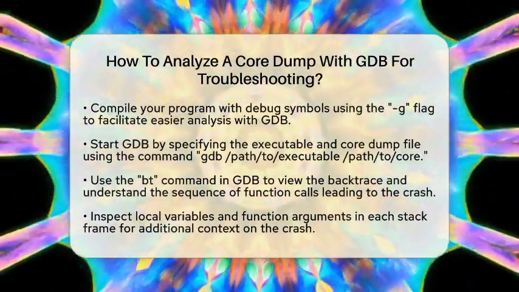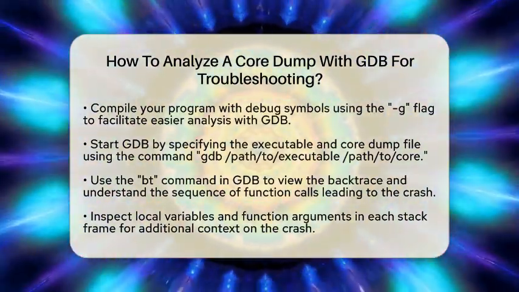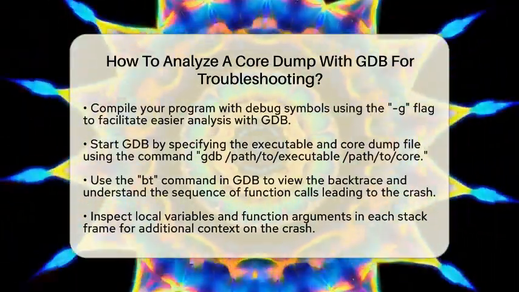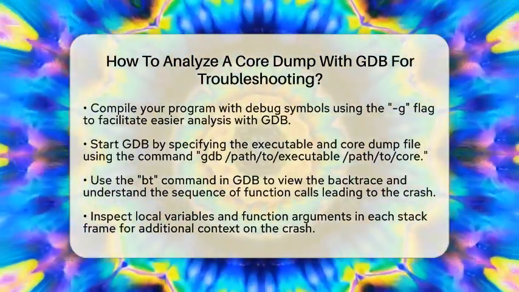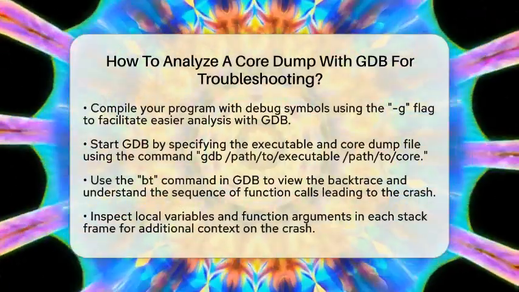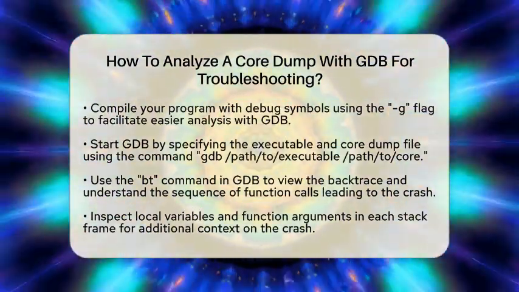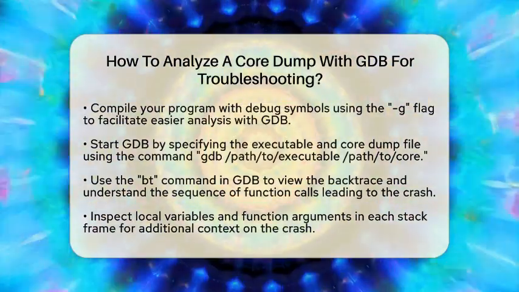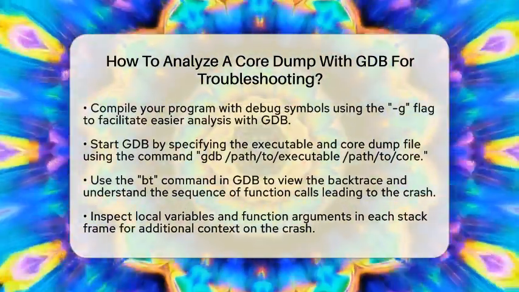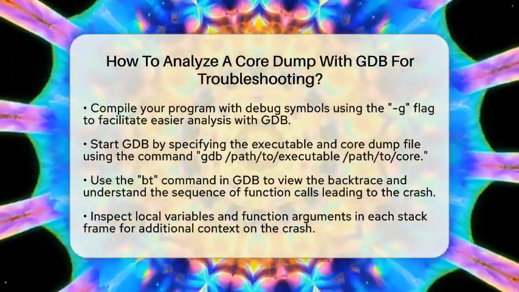Now it's time to start GDB. You can do this by specifying the executable and the core dump file with the command gdb executable core. This command loads the program state at the time of the crash for inspection. Once inside GDB, you can use the bt command to see the backtrace. This shows the sequence of function calls that led to the crash.